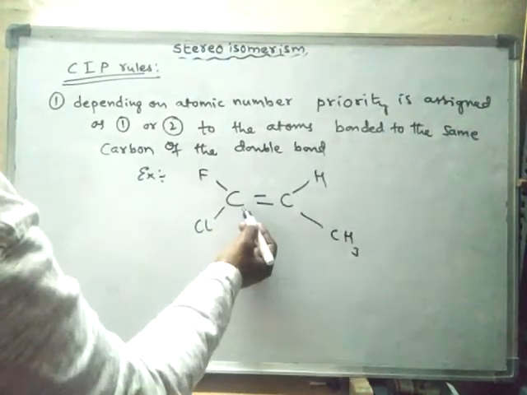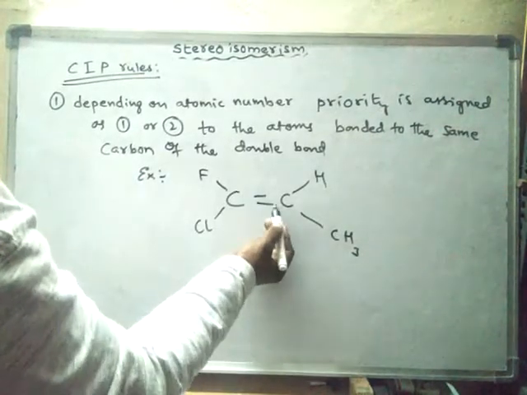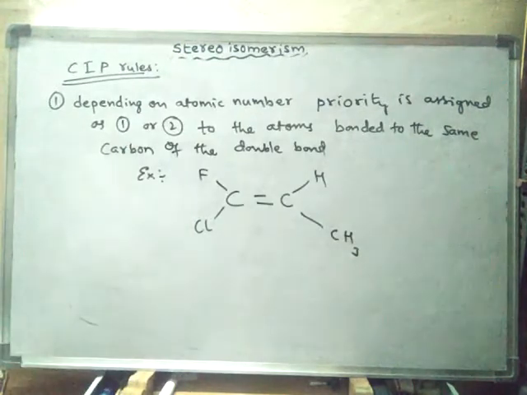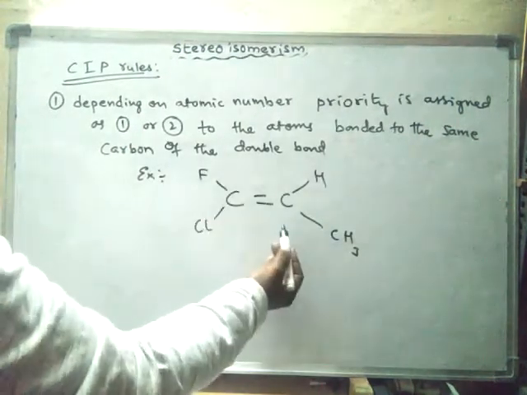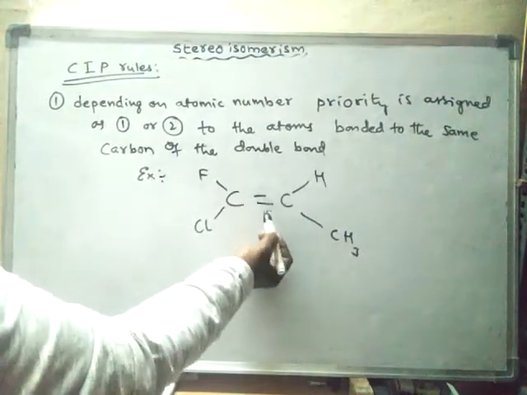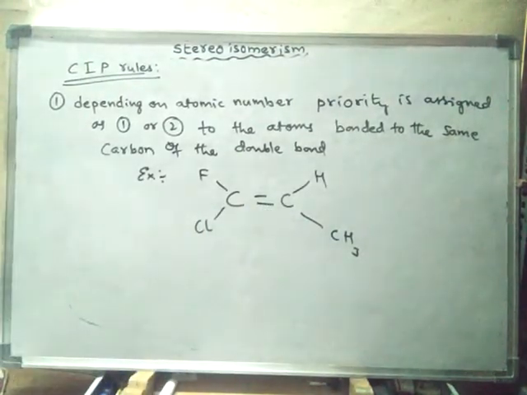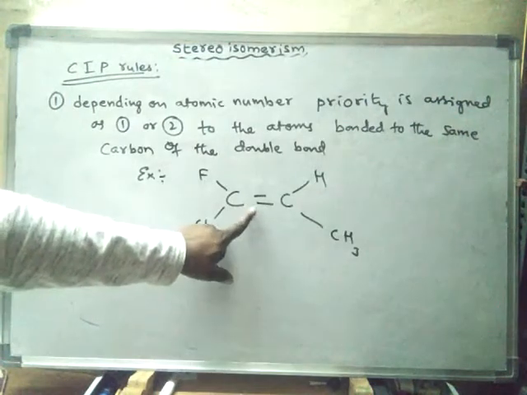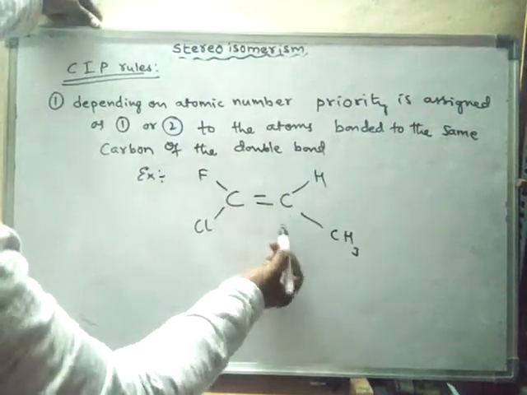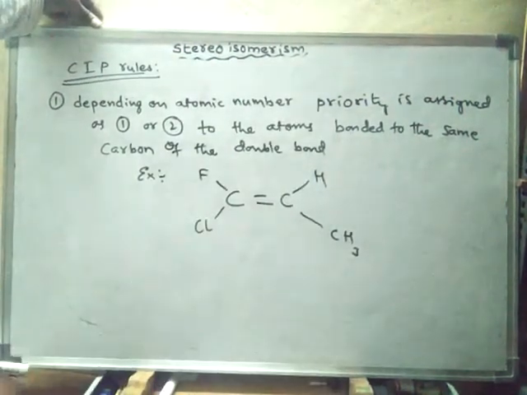This is propene: first carbon, second carbon, and third carbon. On the first carbon, fluorine and chlorine are present. Here there is a double bond, so restricted rotation is present. Geometrical isomerism is based on restricted rotation. So here I can write the structure like this.